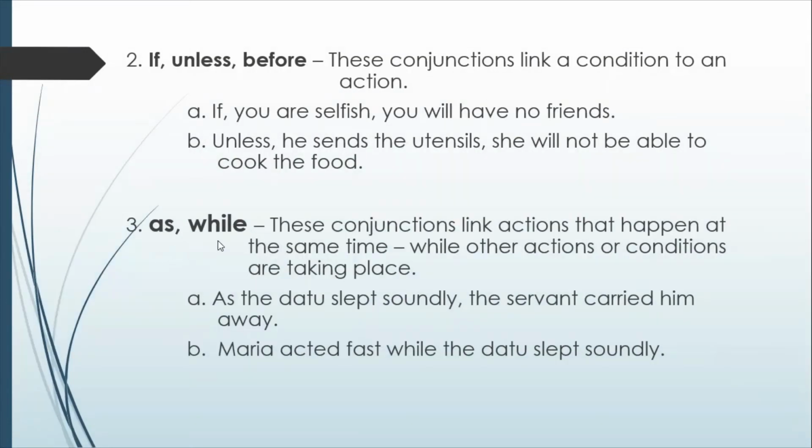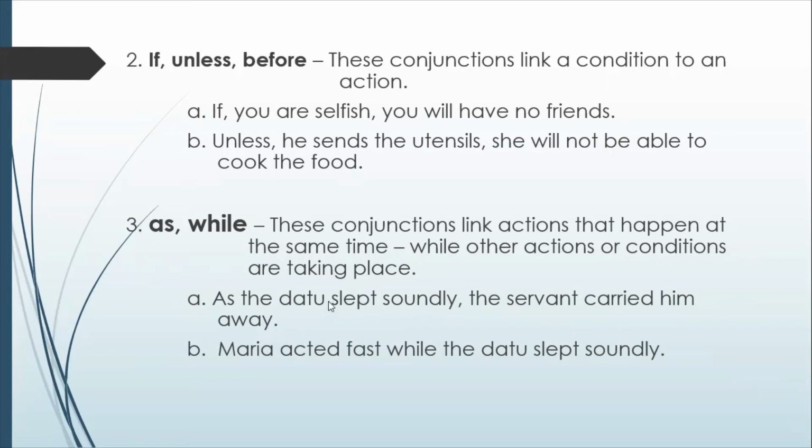Number 3. As well. These conjunctions link actions that happened at the same time, while other actions or conditions are taking place. Example, as the Datu slept soundly, the servant carried him away. As the Datu slept soundly, this is the action, and the other action or condition that takes place is this one. The servant carried him away.